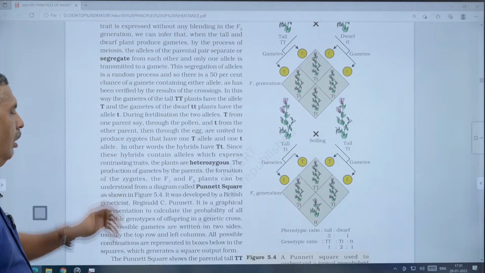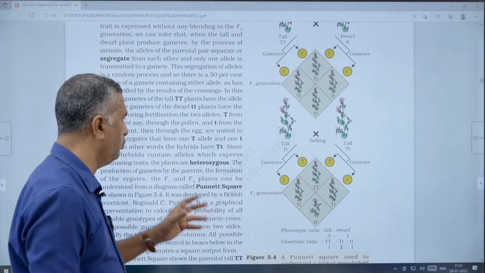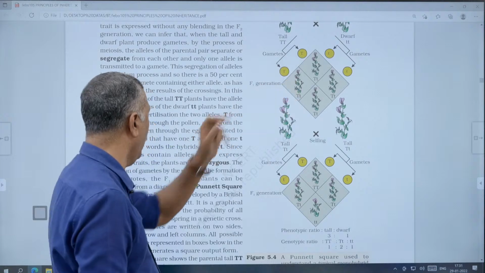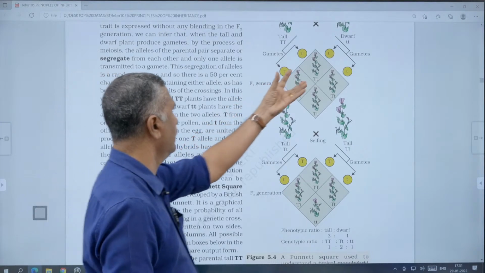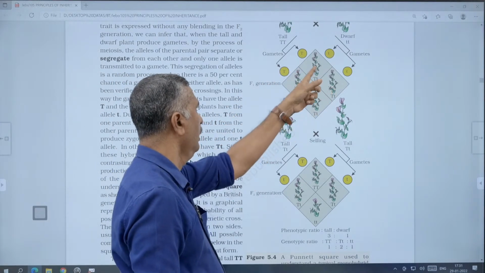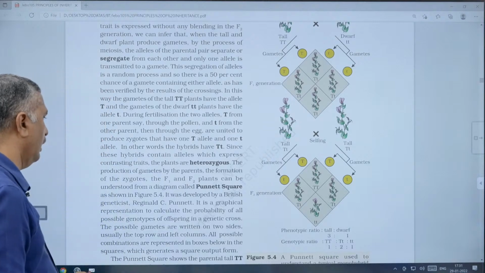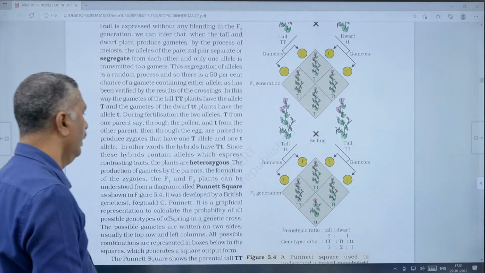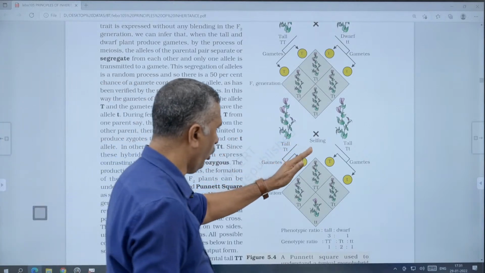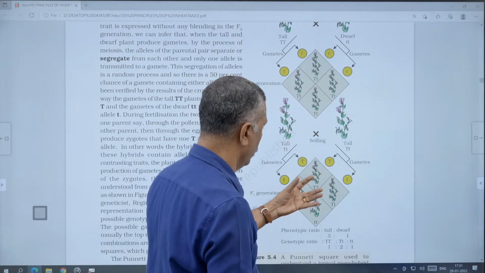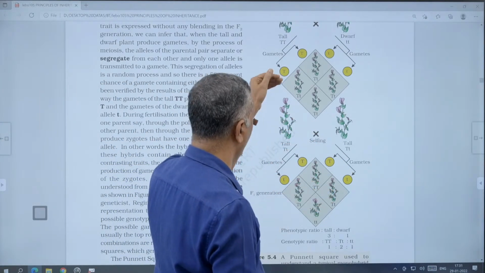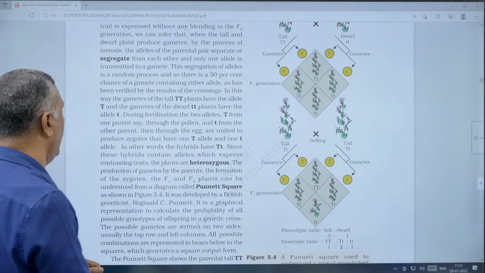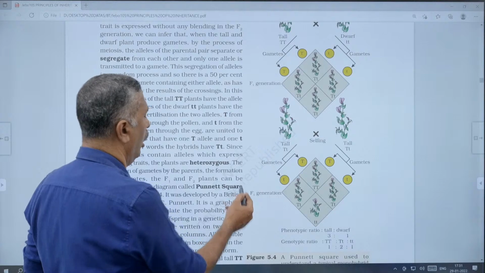What do we obtain from the Punnett square? The production of gametes by the parents, and the formation of the zygotes in F1 and in F2. That is, the production of gametes from the parents and also the formation of the zygote during the F1 generation and in the F2 generation can be understood from a diagram. It is called a Punnett square.